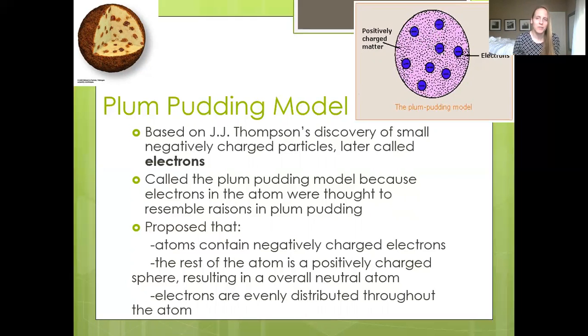It is important to note that while this discovery of electrons was very important, most of the rest of this wasn't really accurate. Electrons are not inside the main body of the atom, and it's not all just positive like that either.